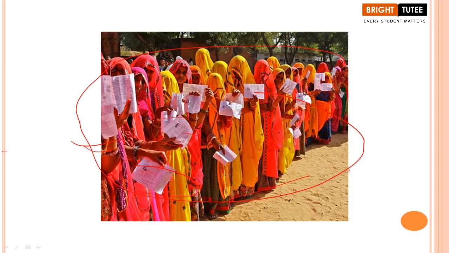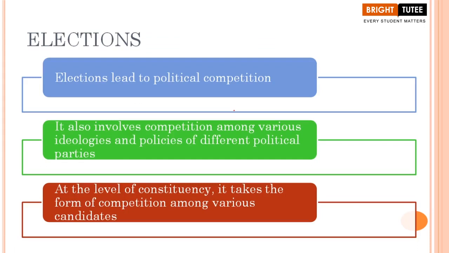We also have the voter's card. So these identity proofs, they have to show that they are going to vote on this election day. Okay, you can also ask your parents about how they go and vote on the election day, what is the whole mechanism, the whole process of this election.